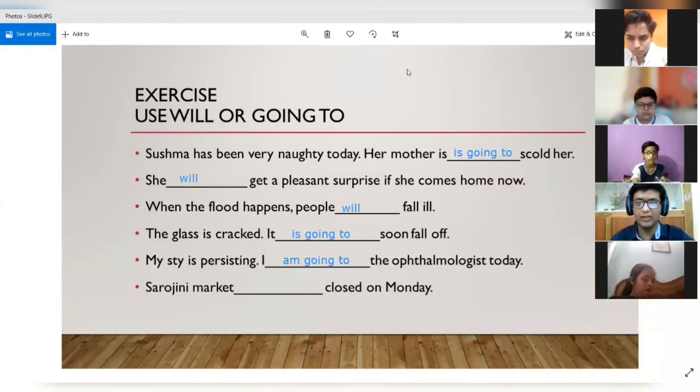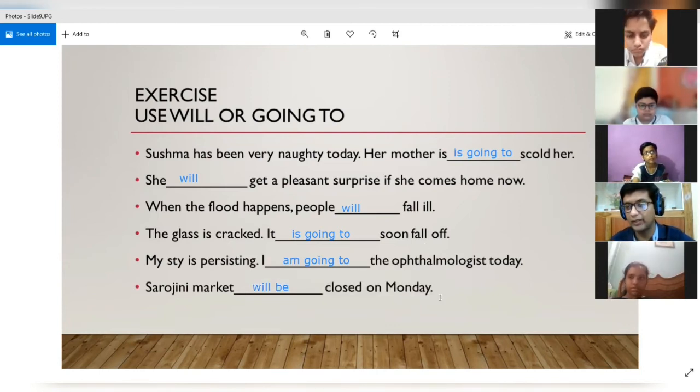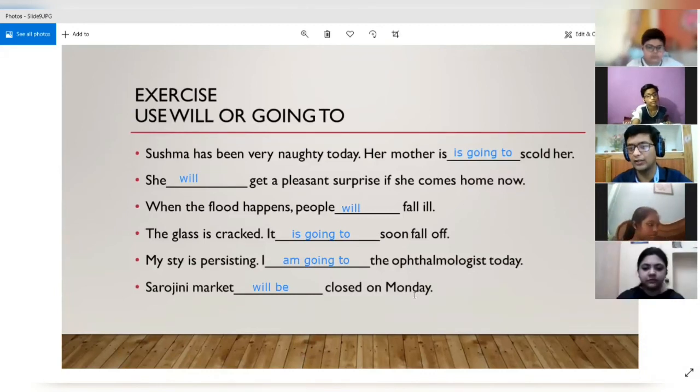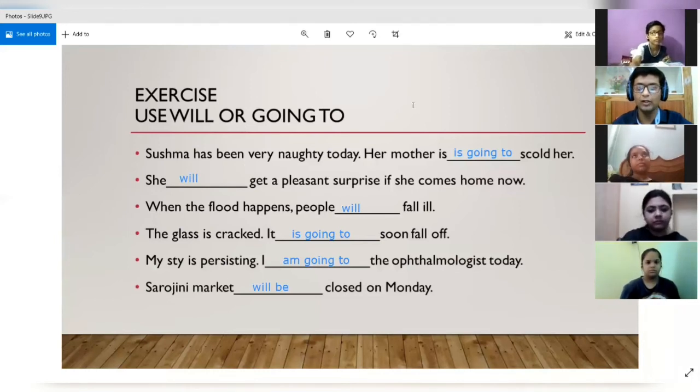Okay. But it will not take just will. Correct? It will take will be. The correct form will be: Sarojini Market will be closed on Monday. Why? Because this is an event which is beyond our control. The owners of the market, the shops over there, they decide that, right? So this is an event we are talking about, which is not in our control. We are just reporting a fact that the market will be closed on Monday. Okay, so this was a small exercise regarding the use of will or going to.